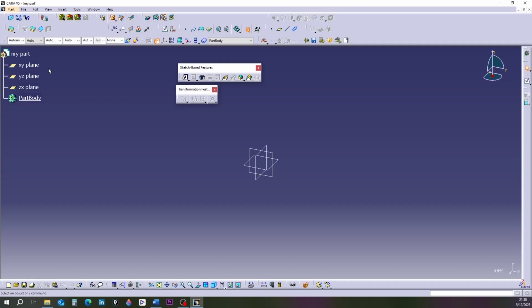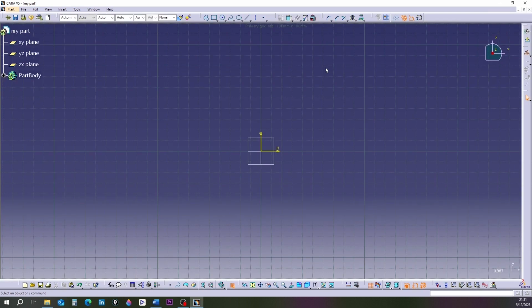Select the XY plane. Click the Sketch tool to enter the Sketcher environment. Expand the part body tree.